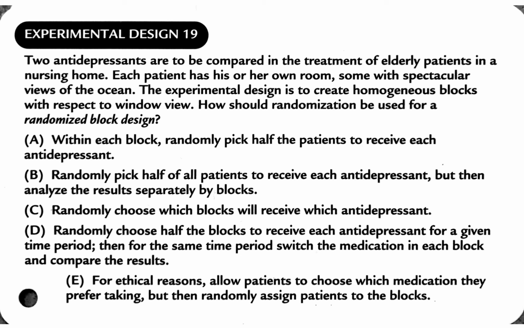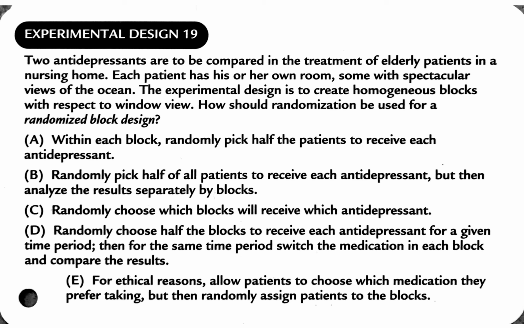That's not quite specific enough. Let's see. Part B says, randomly pick half of all patients to receive each antidepressant, but then analyze the results separately by blocks. Well, that's true. We don't want to bring the blocks together to compare. C, randomly choose which blocks will receive which antidepressants.